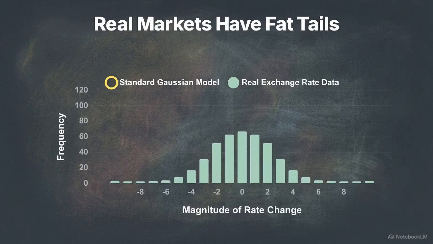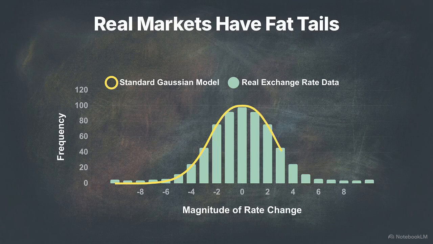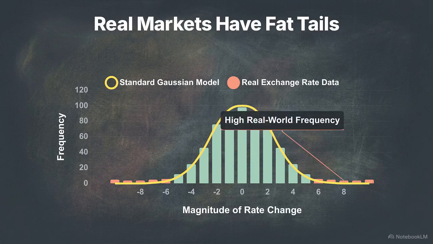This histogram maps high-frequency exchange rate changes. Notice how the actual data points extend far beyond the boundaries of the superimposed bell curve. These are fat tails. Gaussian models treat these extreme short-term rate swings as statistical impossibilities. In reality, they occur with high frequency.